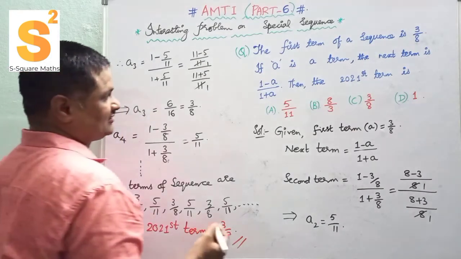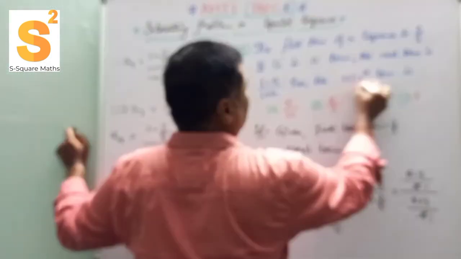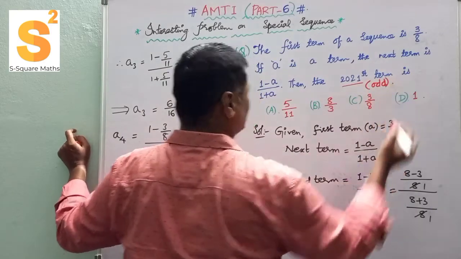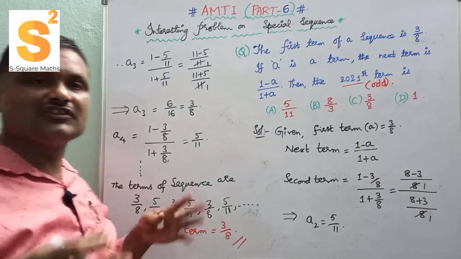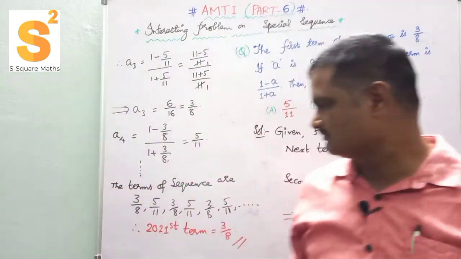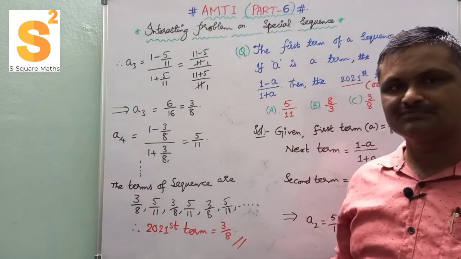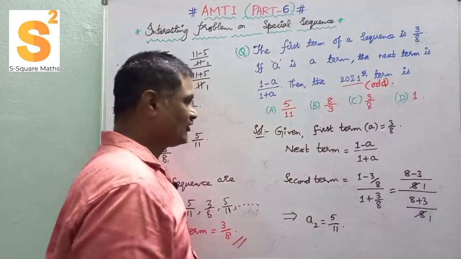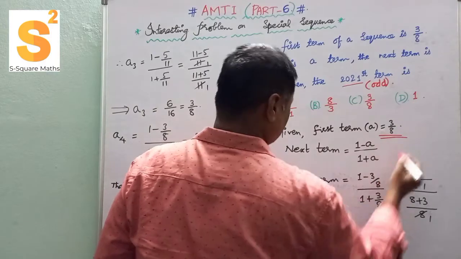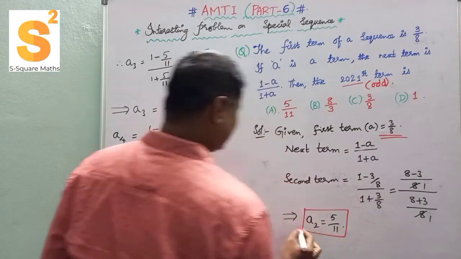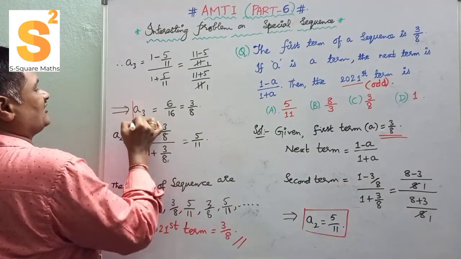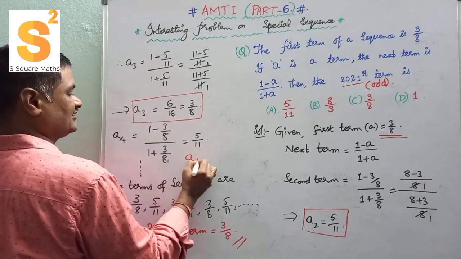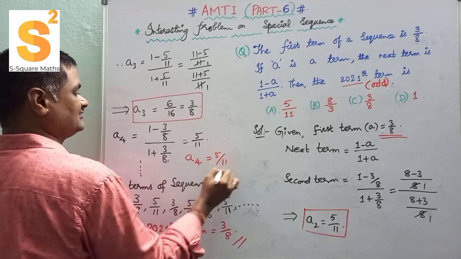Since 2021 is odd, that's why we are considering this. If it is the 2020th or 2022nd term, my answer will be 5 by 11. The first term given, the second term, the third term, and the fourth term is 5 by 11.